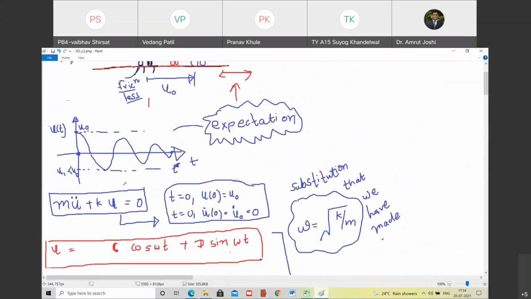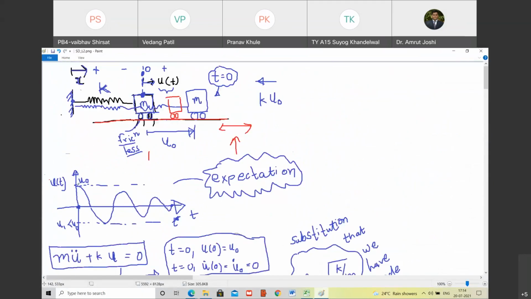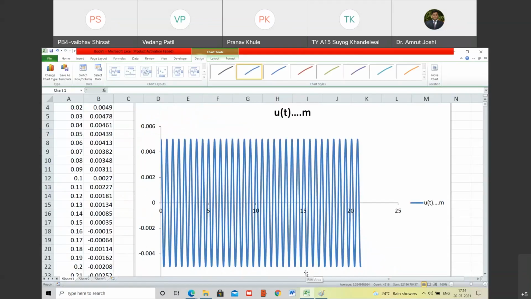Because the very first thing I said was that if this value is u0, then this value will be slightly less than u0. Are you with me? Vedant? Yes, sir. And I said that this peak will go on diminishing and finally it will come to rest. But what the hell is happening? Mathematical solution says something else. Are you with me? Yes, sir.